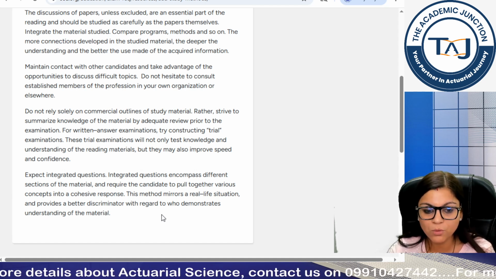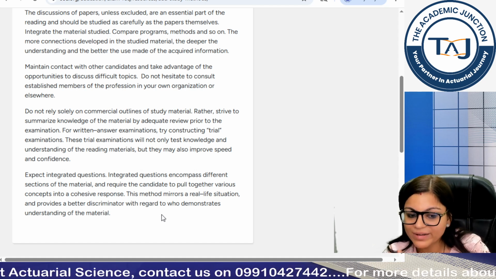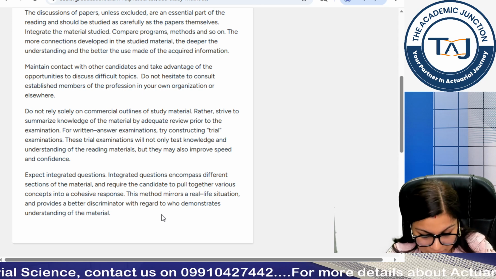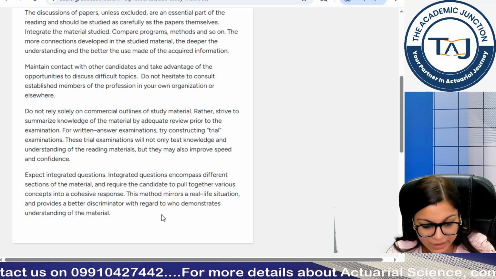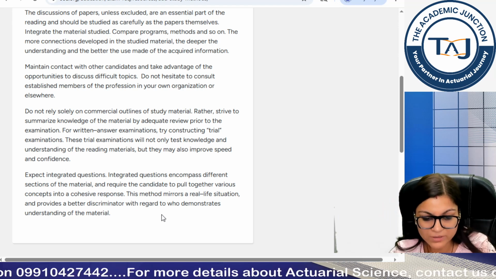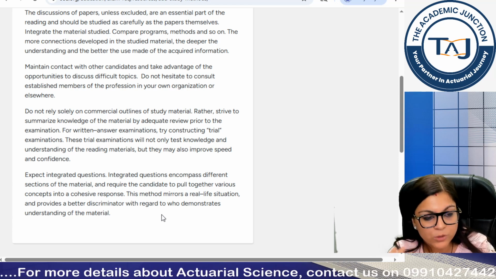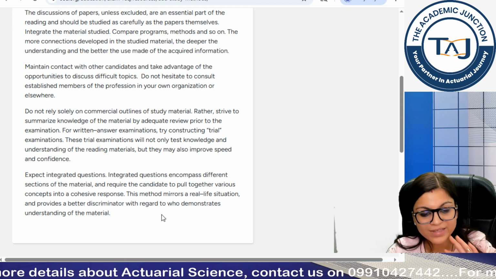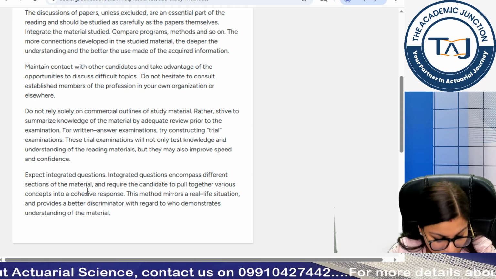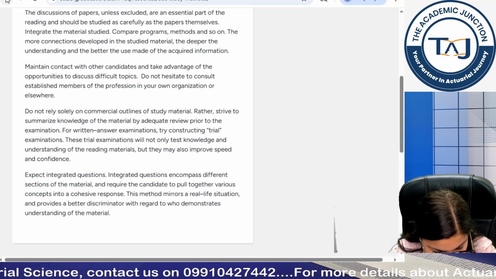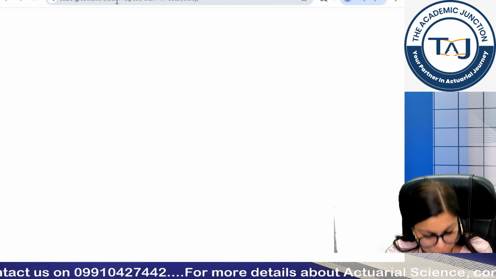So basically I have gone through, as a society, what is expected from you in this exam. So the first thing that you have to understand is you don't have to stick to one particular material. For that only I am guiding you on how we will be proceeding: the focus has to be on the content. For example, you just have to open the syllabus objectives in front of you, and whatever objectives are mentioned, you just have to understand whether you are able to perform questions on those objectives. If yes, that means the content understanding, the conceptual understanding of that particular topic is done from your side. So this is how we will be studying for the exam, as such there is no prescribed textbook. There are multiple things that we have to do other than the textbook as well, and that is what we are supposed to understand.